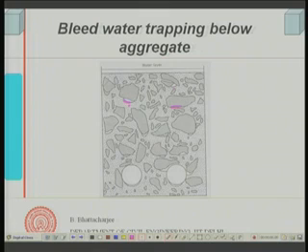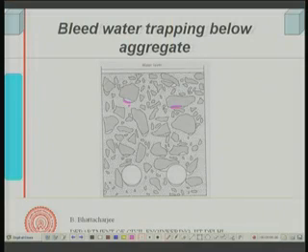As the water is trying to come up, it can get trapped below the aggregate, and this remains porous. So, the aggregate and mortar interface is quite often porous because of bleed water trap. Of course, there are other reasons also, which you shall see later on. This is more porous than the bulk paste, but bleed water is an important issue which can leave it porous. I specifically mention this because it has some relation to strength and durability.